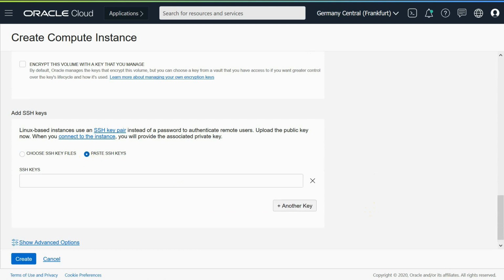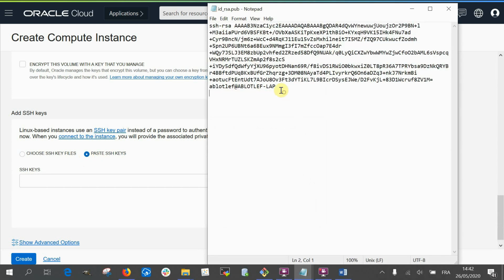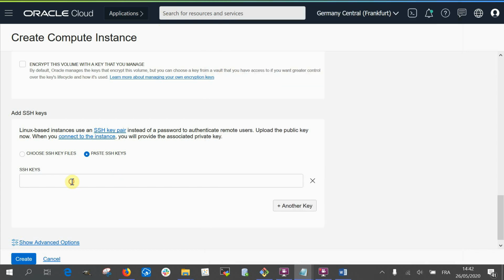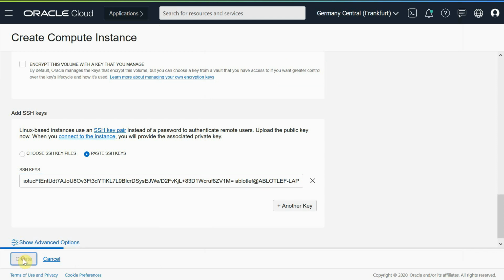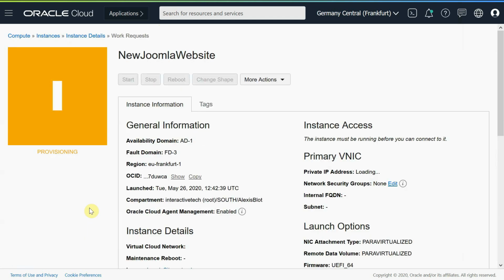I paste the public key, and it will import all the configuration, all the installations that we did: Apache, PHP, MySQL, etc. So it will create a new website with everything that we did during this video. Now it is provisioning and it will provide us with a public IP where we can connect to a new Joomla website.